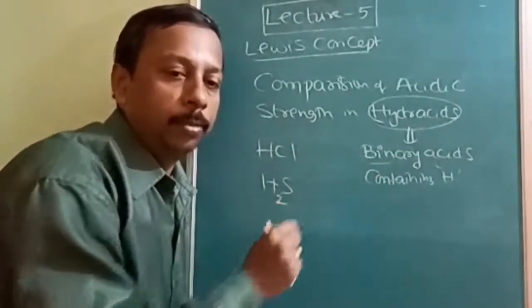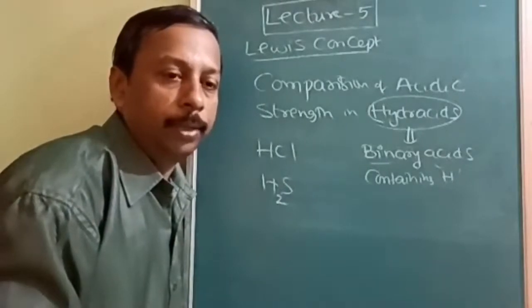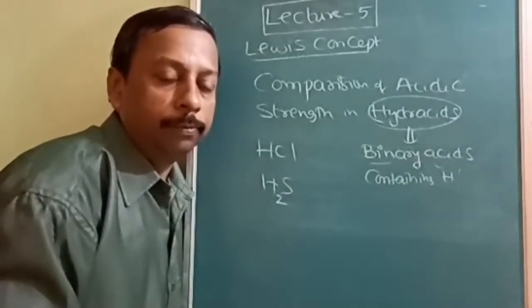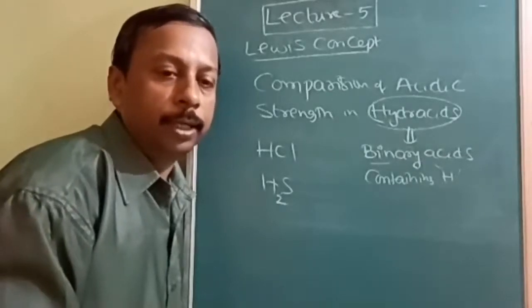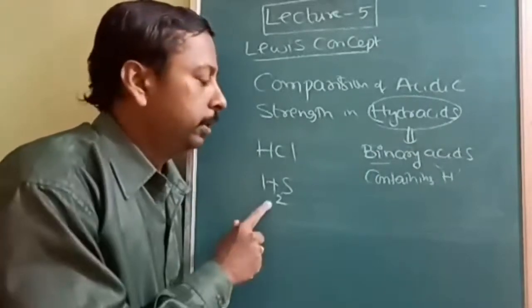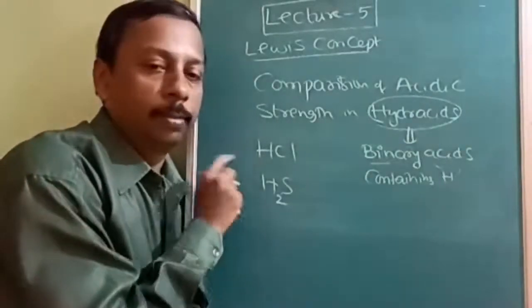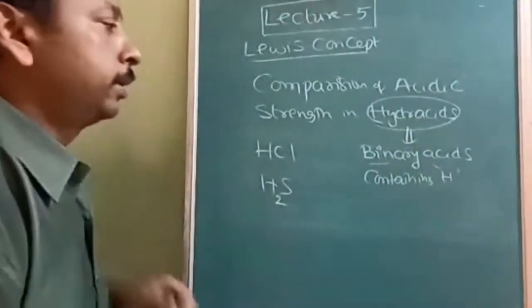Binary is not about the number, it only mentions the type. It can contain any number of atoms, but it should contain only how many types? Only two types. So this is also a binary acid. Now we are going to compare the acidic strength of binary acids.